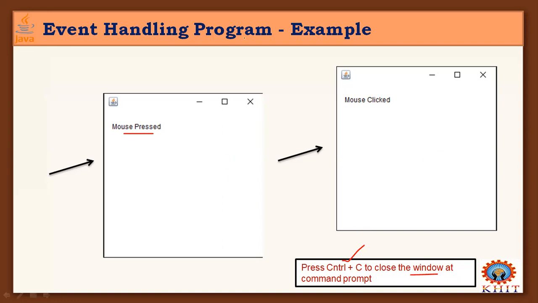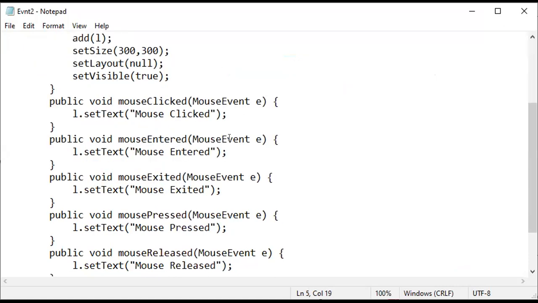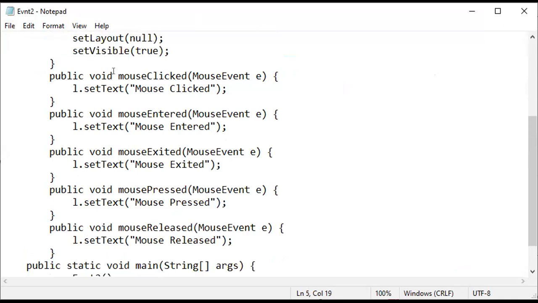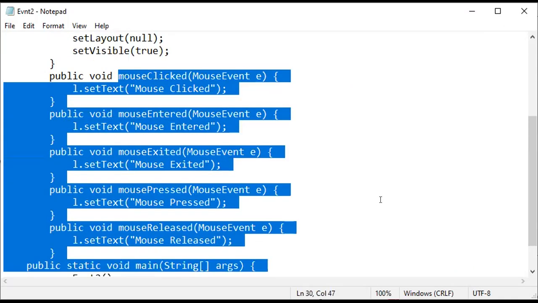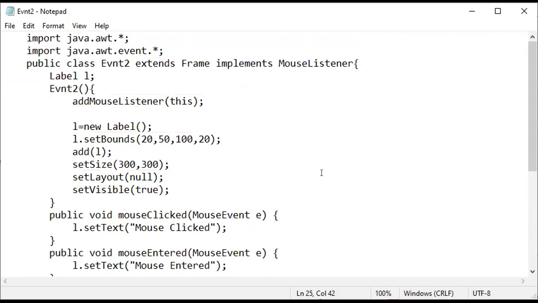Okay. So once again, first go to the program. Take this class Event2 that extends Frame and implements MouseListener. You can also write programs with MouseMotionListener, where there are mouse drag, mouse move, and so on. In the same way, here I have taken these types of actions generated using the mouse device, and I'm going to handle those events generated by the mouse device by the user.